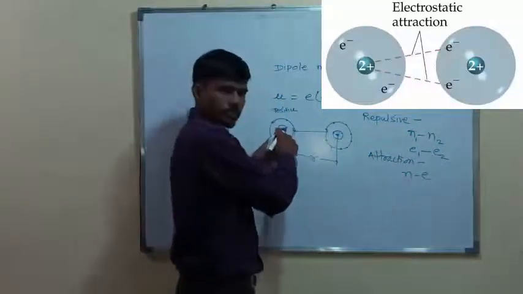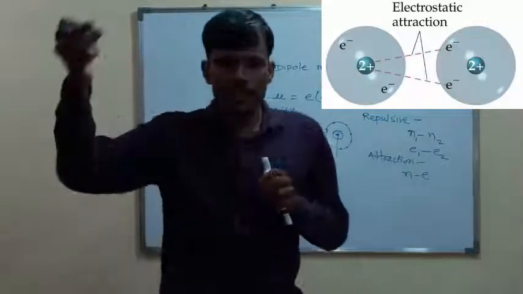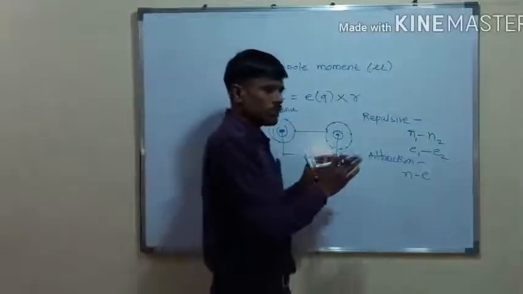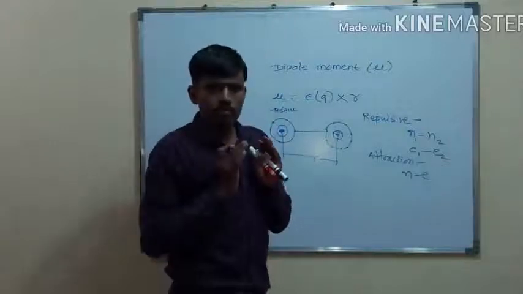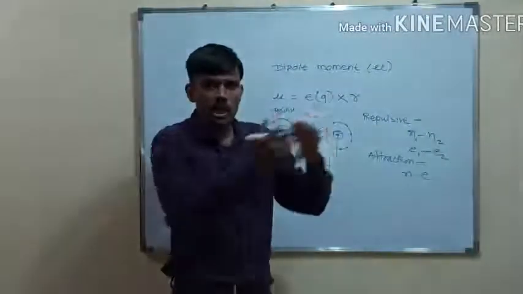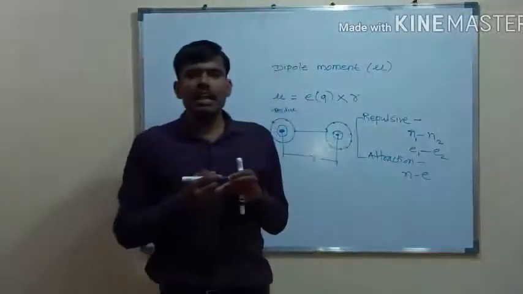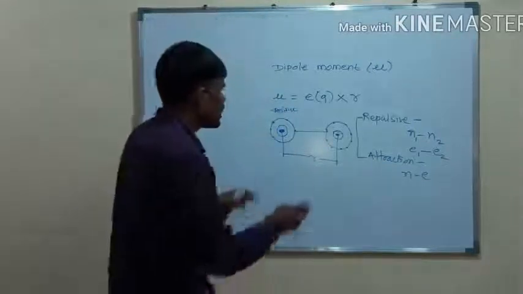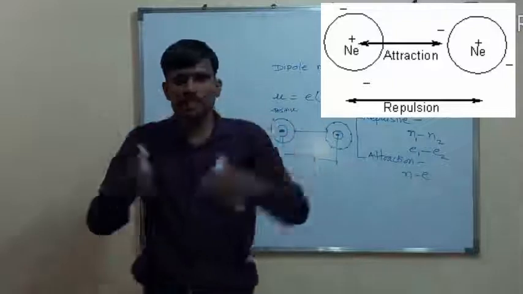This nucleus may be of the same atom or of a different atom. If the repulsive and attractive forces are equally balanced, then this molecule becomes stable.